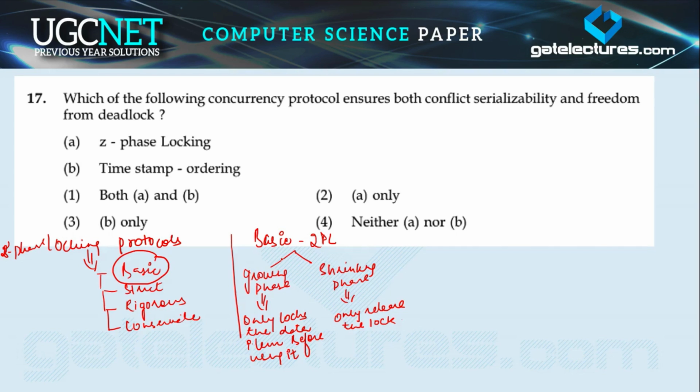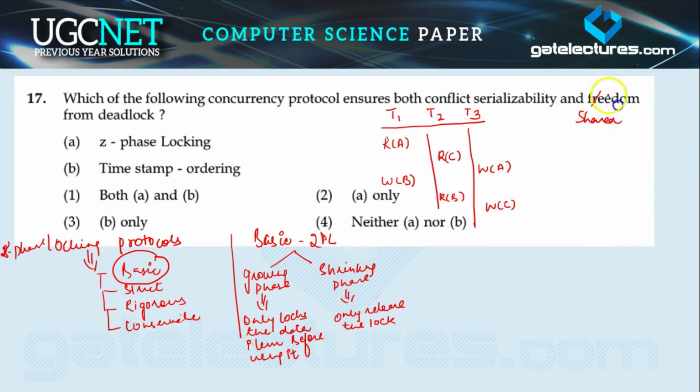Now let's take one example first. There is one schedule with T1, T2 and T3 as three transactions, with operations read A, read C, write A, write B, read B, and write C. In the locking protocols we have two types of locking: the first is shared locking and the second is exclusive locking.